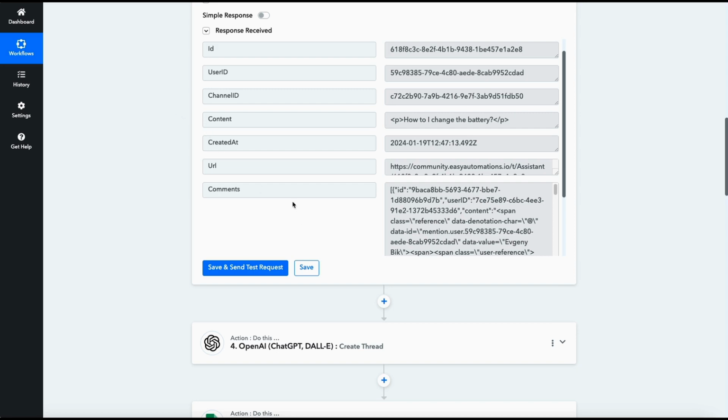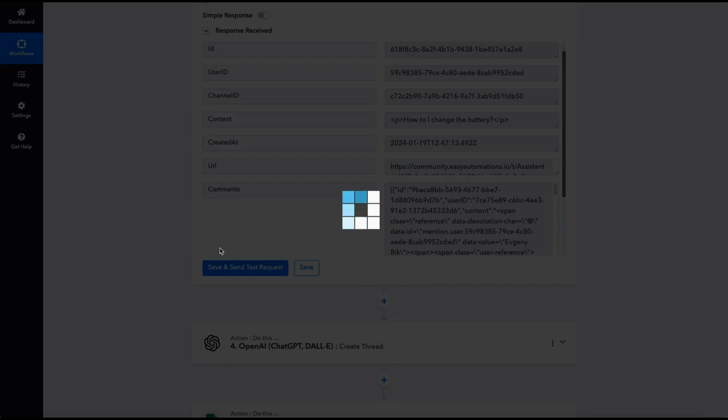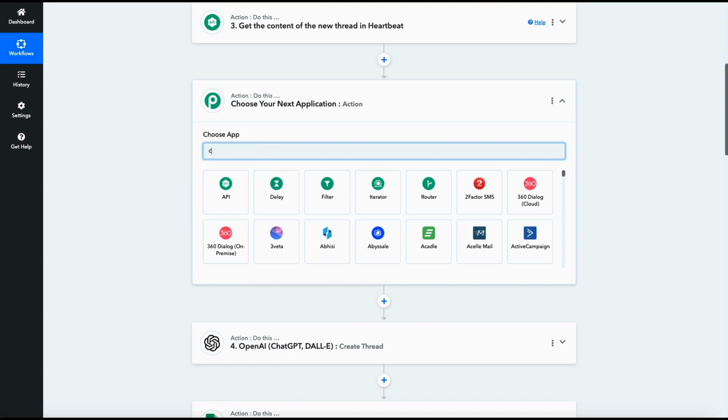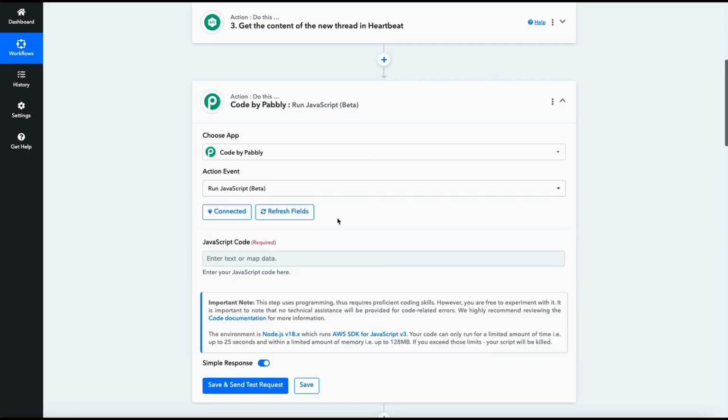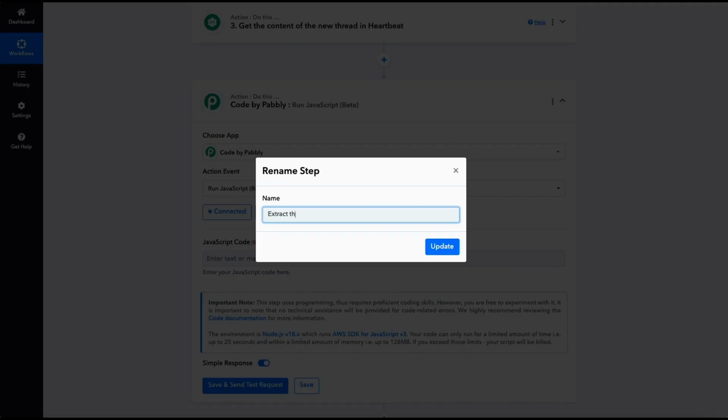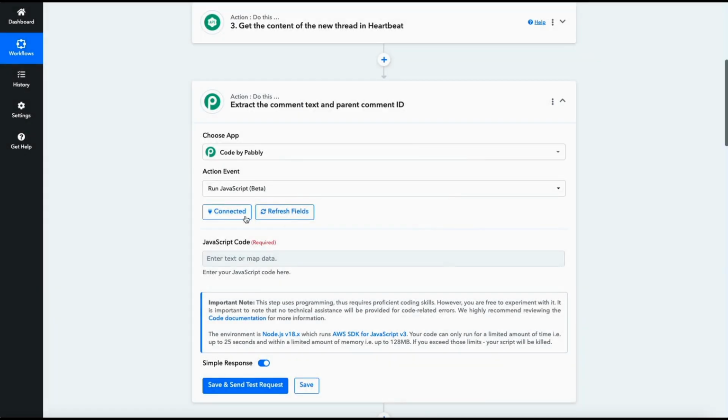And the text of the comment we're going to be extracting with the code module of Pabbly. So let's locate the code module, and it will be a JavaScript code. And let's rename this module to "extract the comment text and parent comment ID." So we need the comment text to pipe it into the OpenAI Assistant, and we also need the ID of the comment to which we need to be responding later on.